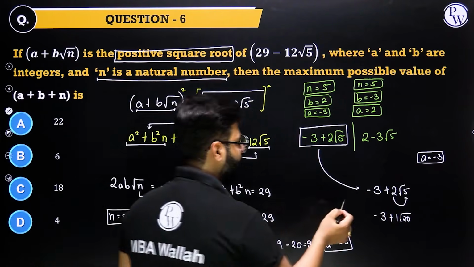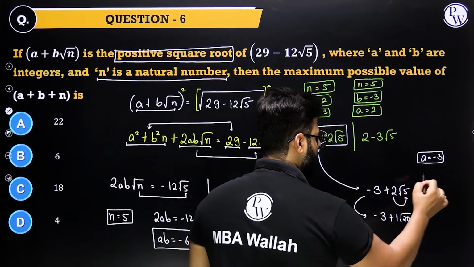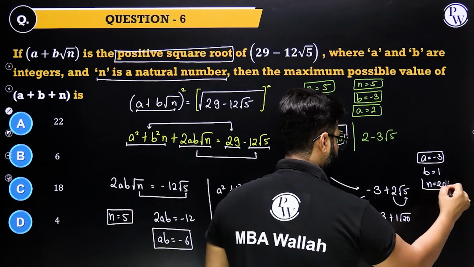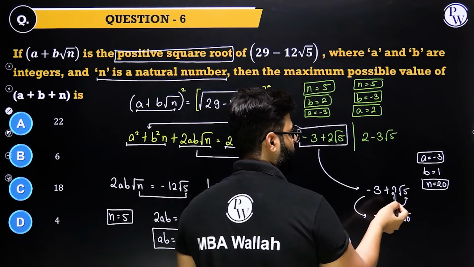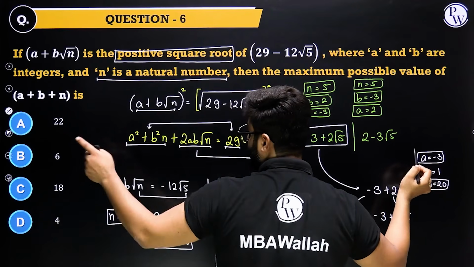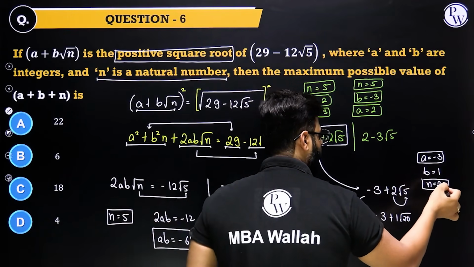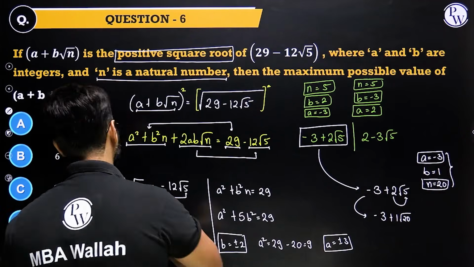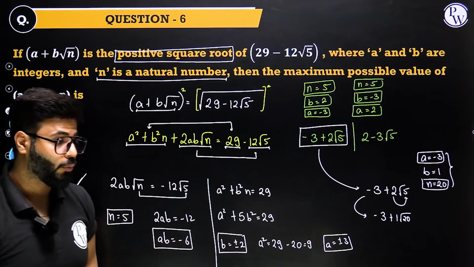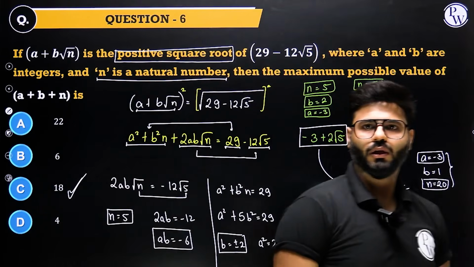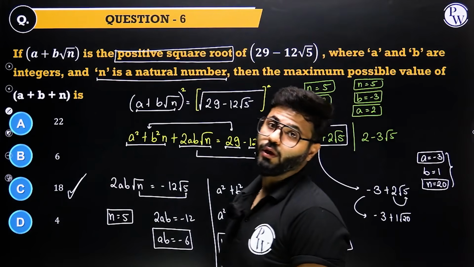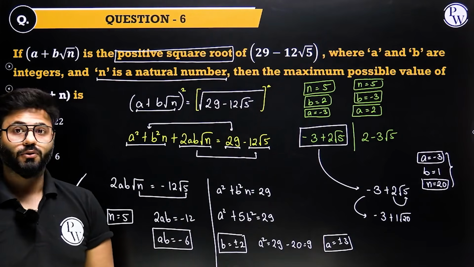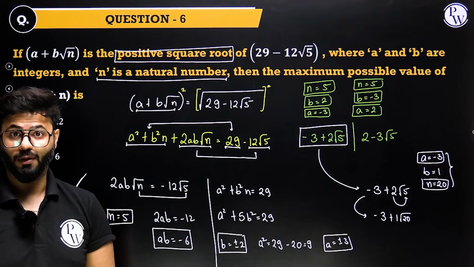So if I rewrite this in this format, now my b becomes 1 and n becomes 20, making a plus b plus n: here it was very small, 5 plus 2 is 7, minus 3 is 4, which is of course the trap. But now 21 minus 3, that's 18. This is the answer. That's a trap. It gives you minus 1 after doing every effort correctly. Crazy, isn't it? So it was better to leave this question. That's why it comes in round 2.